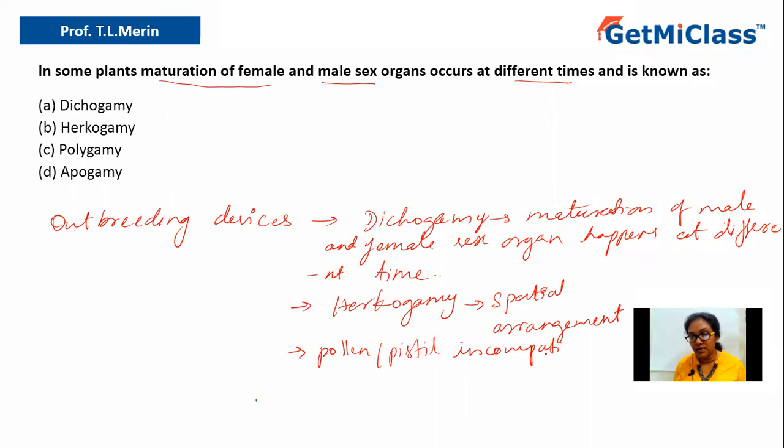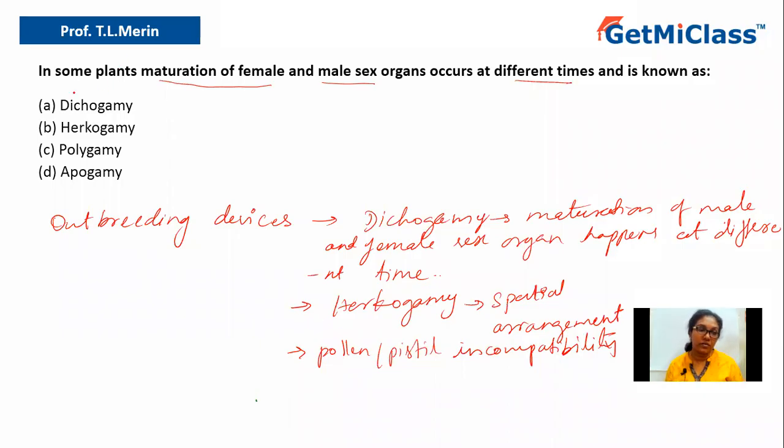That is what is called pollen pistil incompatibility. Again, this will avoid the self-pollination or self-fertilization condition. So these are the main devices of outbreeding mechanisms. Now, manually also we can do it, that is called emasculation, the removal of the anther.